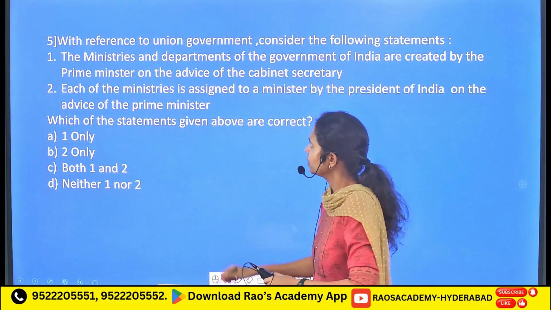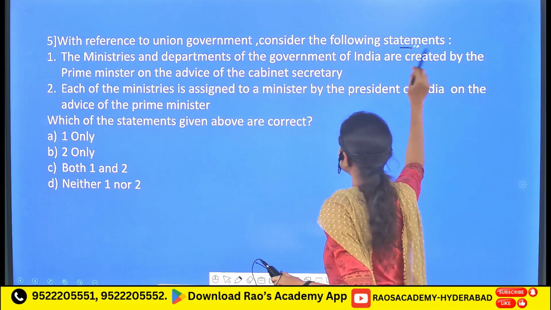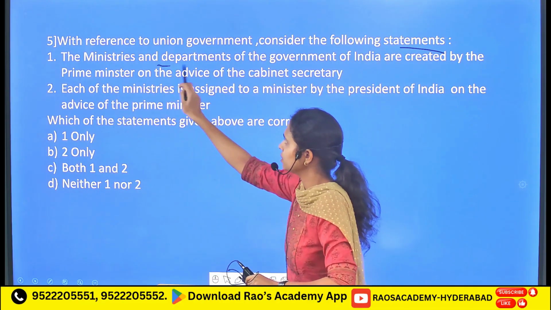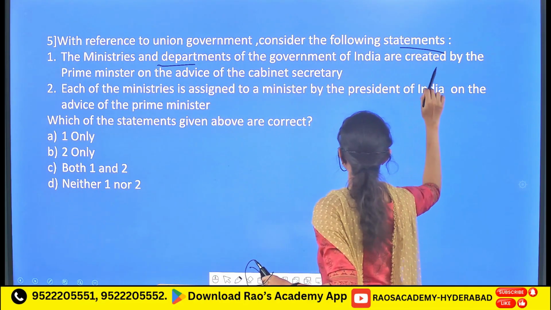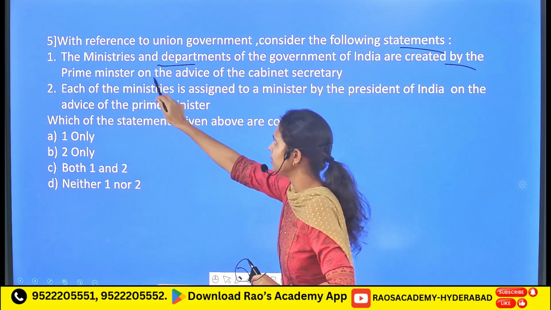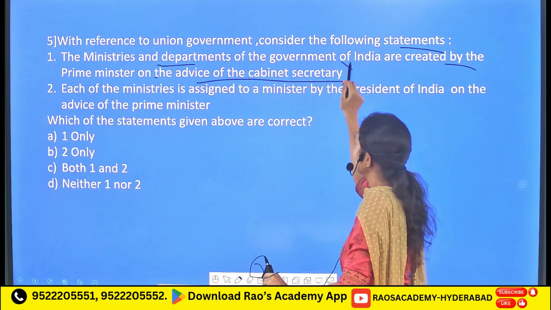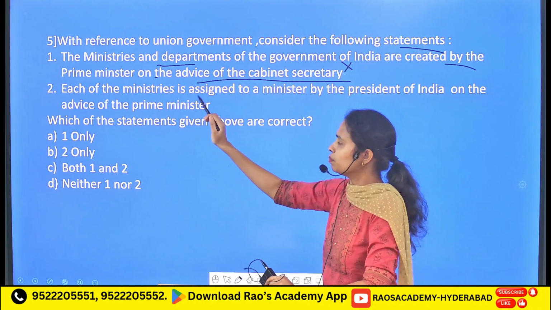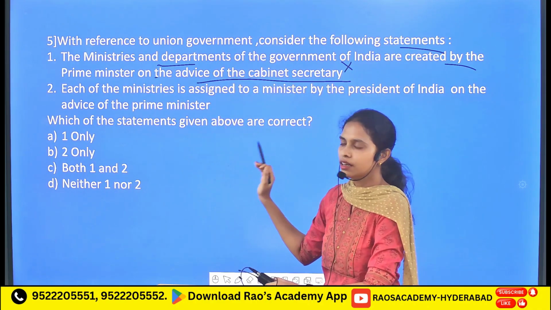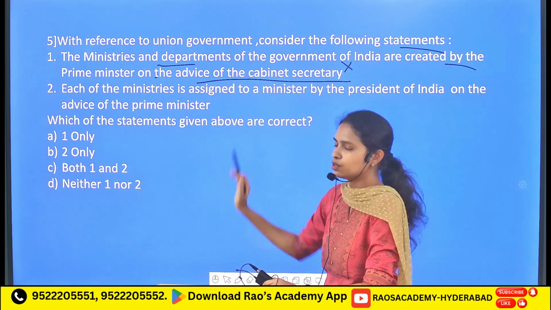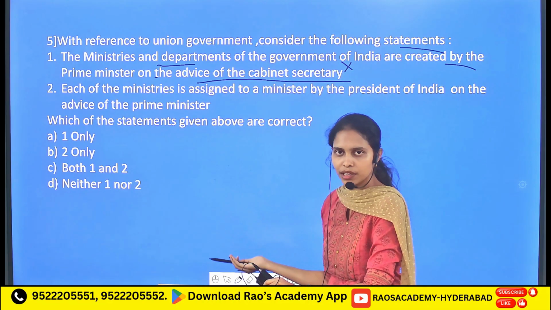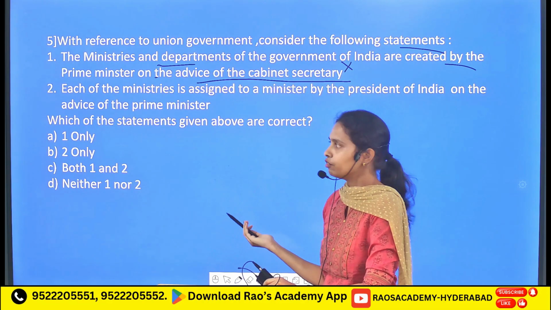Followed by, with reference to the Union government, consider the following statements. The ministries and the departments of the Government of India are created by the Prime Minister on the advice of the Cabinet Secretary. Here, it is again an incorrect statement. It is the Prime Minister's full discretionary power. He is not going to take any advice either from the Cabinet Minister or from the President.